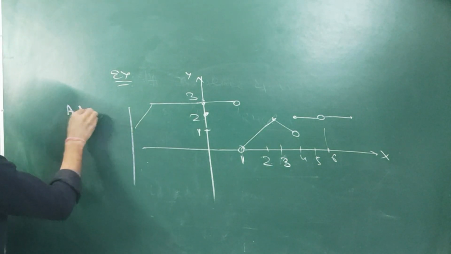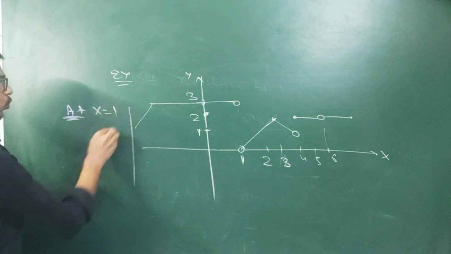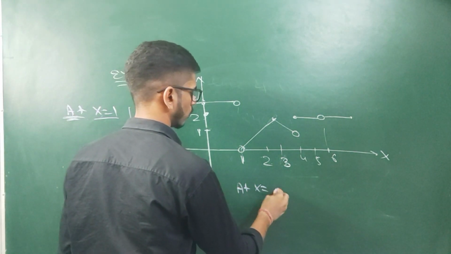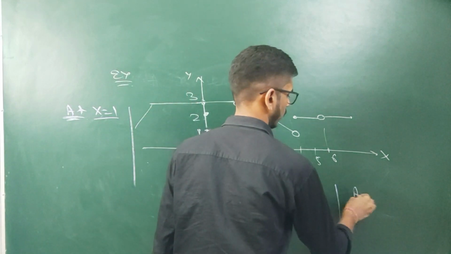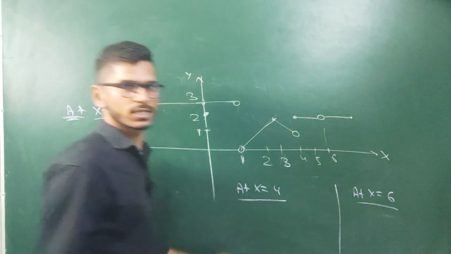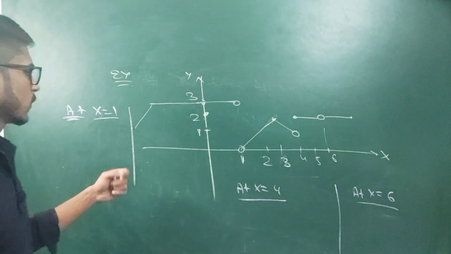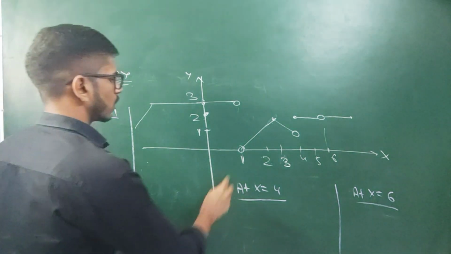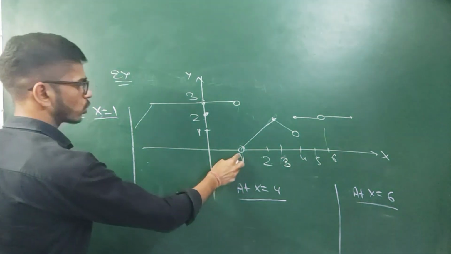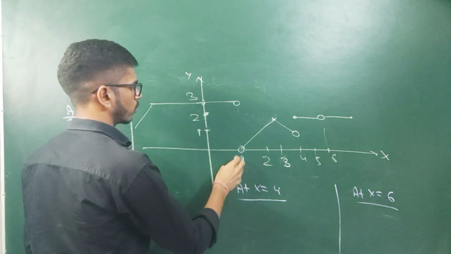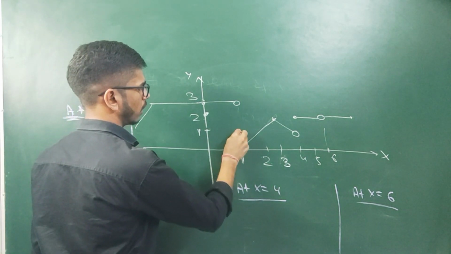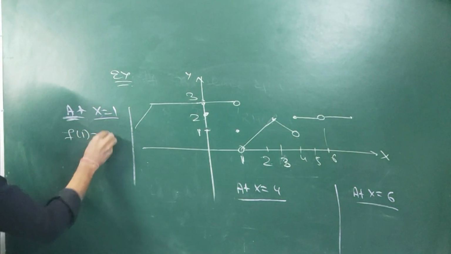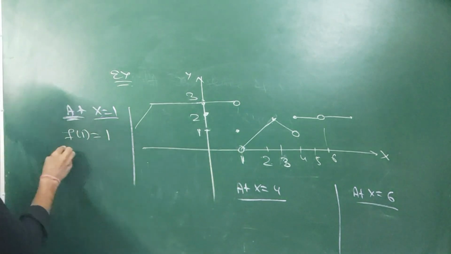We have to discuss the nature of the function at x equal to 1, at x equal to 4, and at x equal to 6. We have to discuss the property of function at x equal to 4, 6, and 1. So if we discuss the property of function at x equal to 1, you can say the value of function f(1) will be 1. Okay, so at x equal to 1, value of function will be 1, but if we have to find the left hand limit,